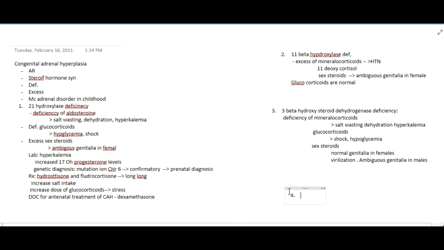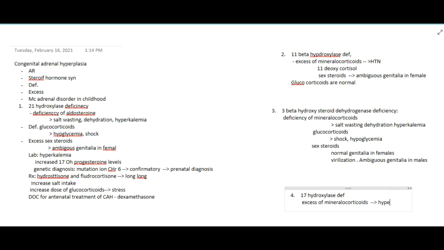And finally, the last enzyme, 17 hydroxylase deficiency. Whenever there is 17 hydroxylase deficiency, there is excess of mineralocorticoids, and there is only excess of mineralocorticoids.